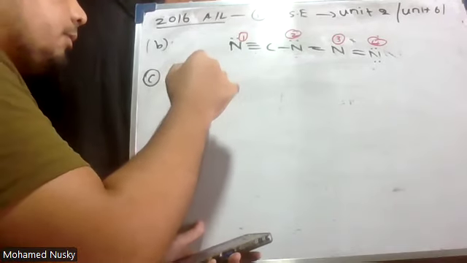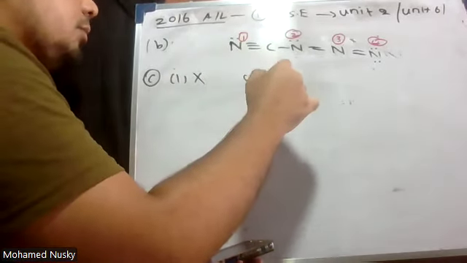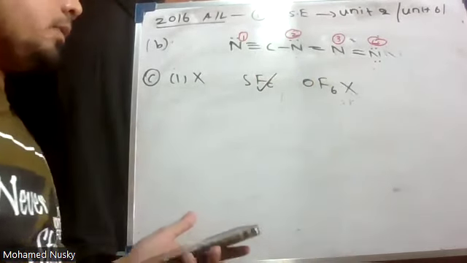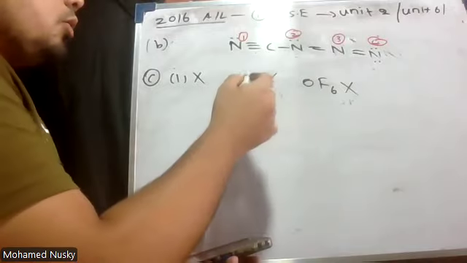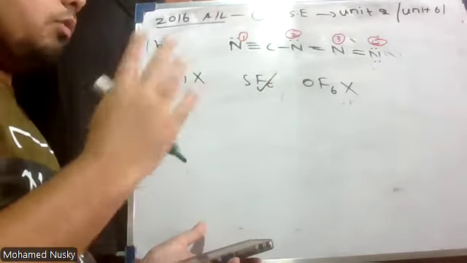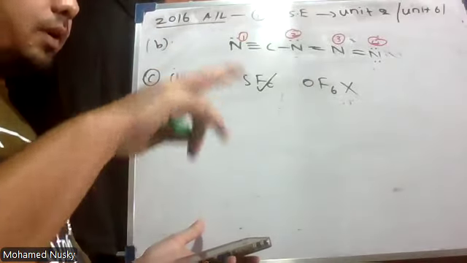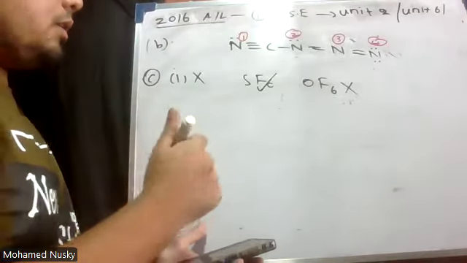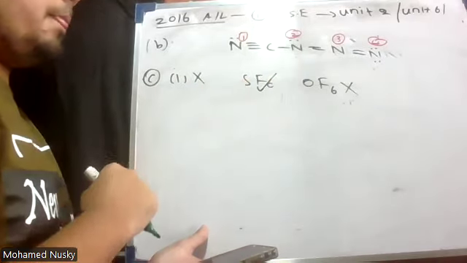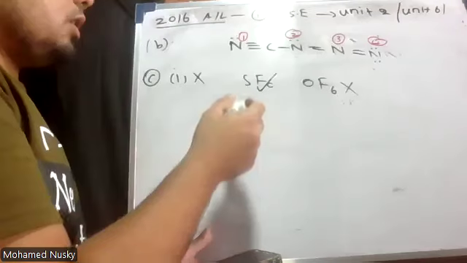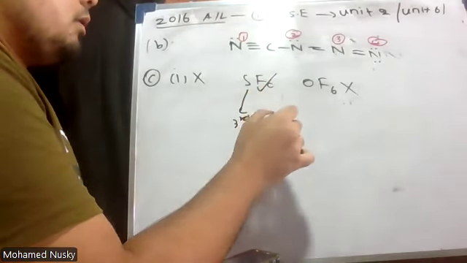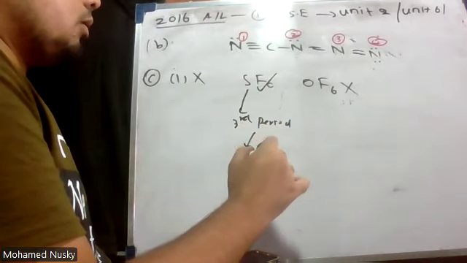No, it's wrong. SF6 is a stable molecule, but OF6 is not a stable molecule. Why is that? Because this sulfur can form more than 4 bonds. The octet rule is not valid for this sulfur. Why is that? Because this sulfur belongs to the third period.